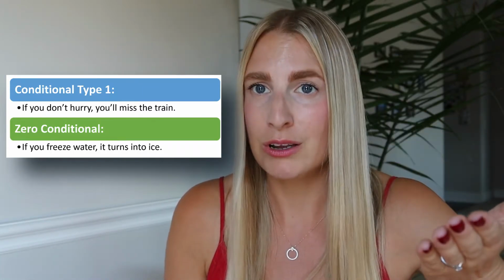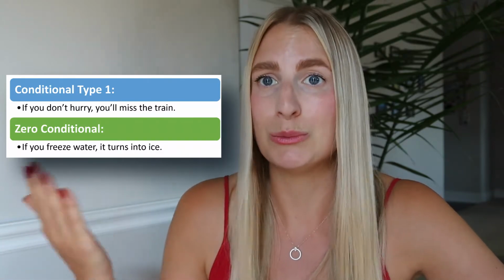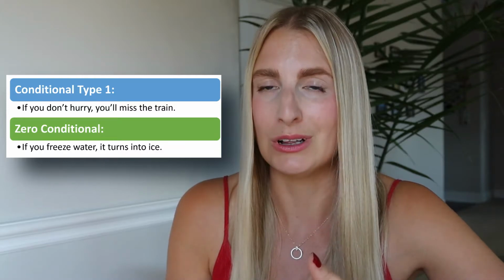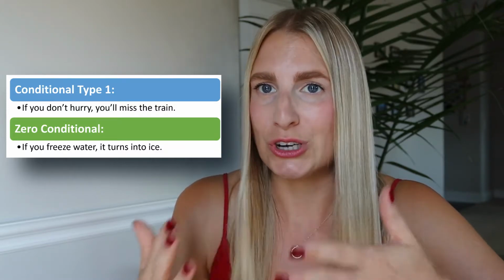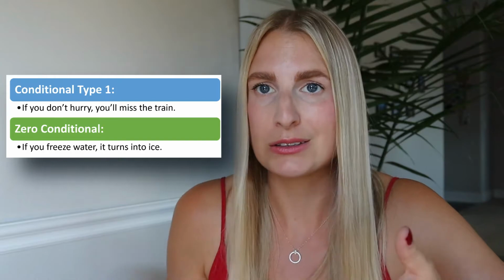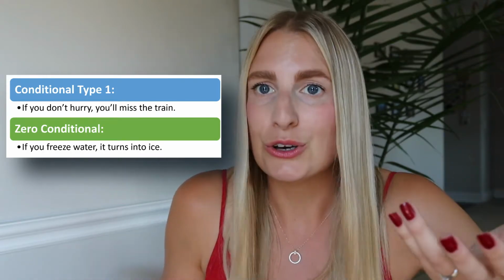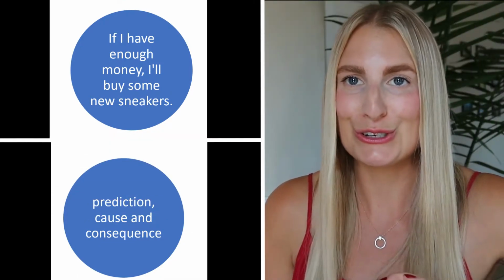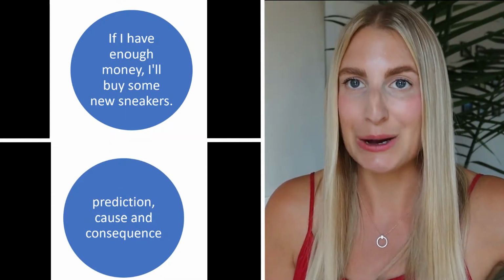So if you don't hurry, as a consequence, you will miss the train. The second sentence describes a 0 conditional because we're talking about the general truth or a scientific fact. So if you freeze water, it turns into ice. We all know that. Now let's just focus on the conditional type 1 and look at some examples.